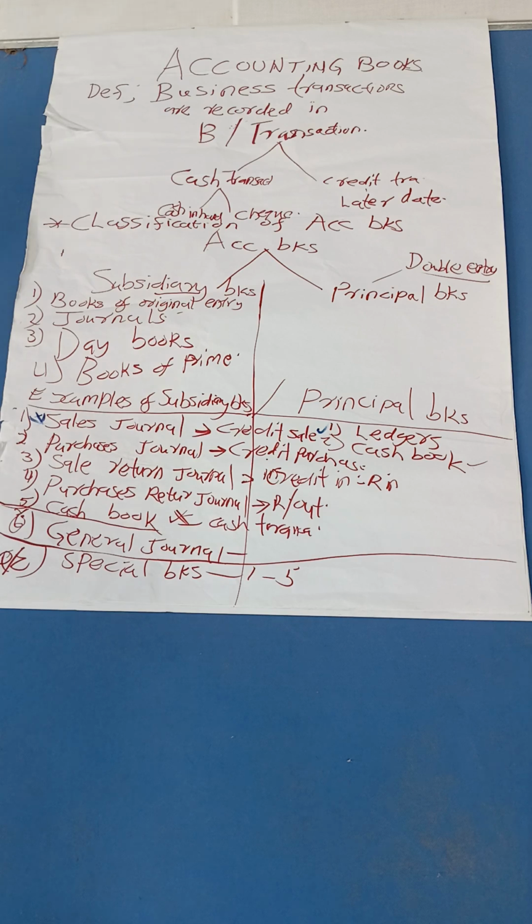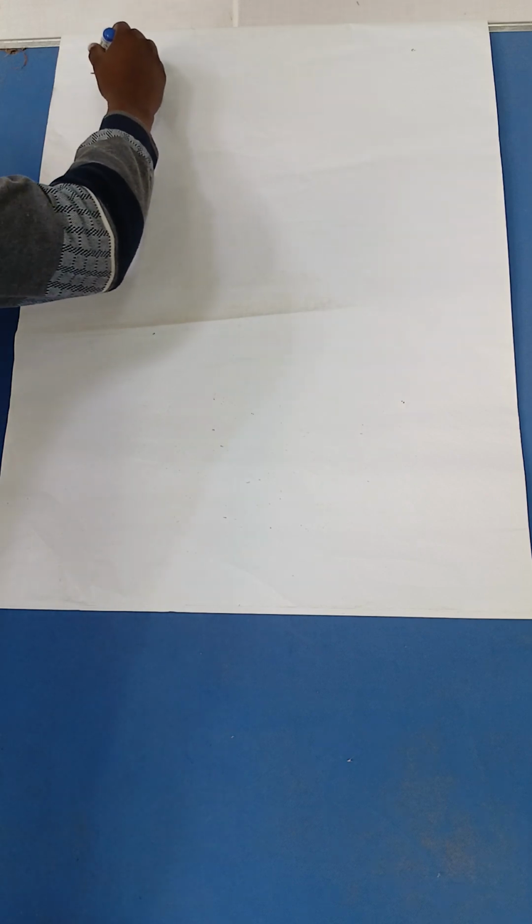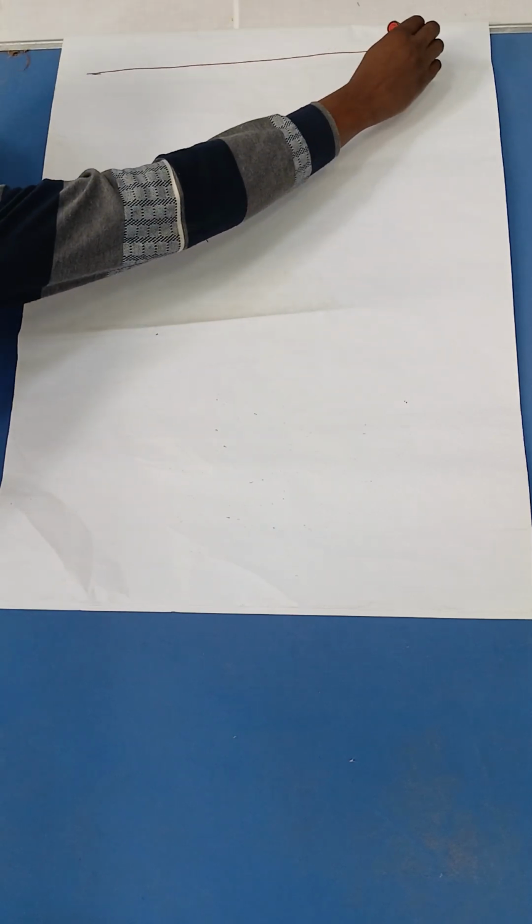Let me show you how you can remember these books, subsidiary books and principal books, with a very simple diagram that will make us understand and remember them very well.